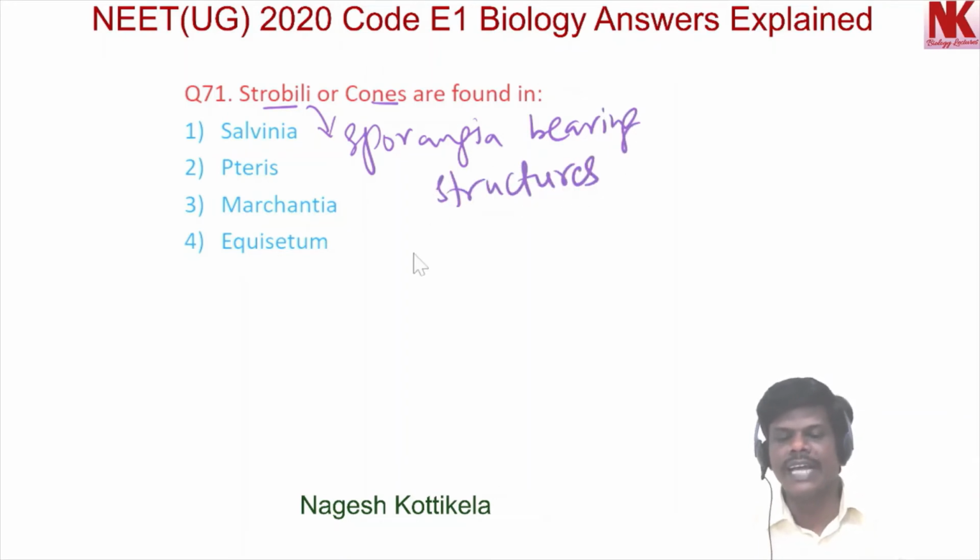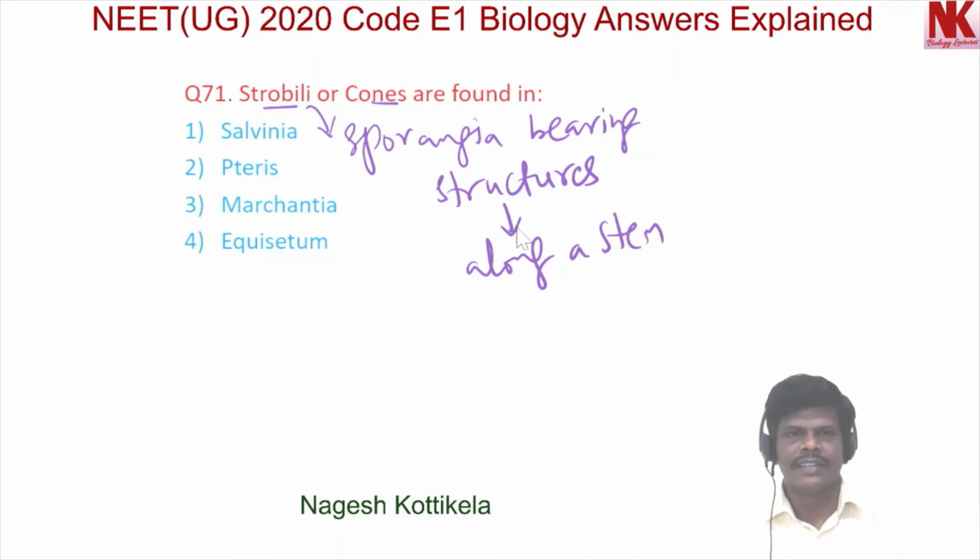They are densely aggregated along a stem, and they are found in many land species of plants. Here in these given options, option 4 is the correct option. Strobili or cones are found in Equisetum.